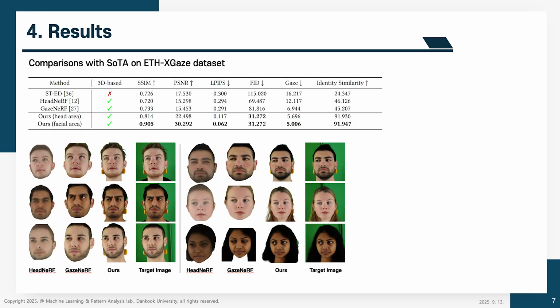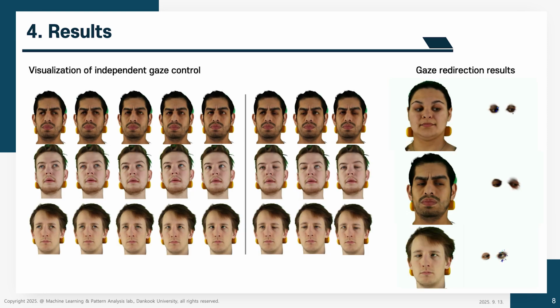As a result, we are able to get realistic gaze redirected images with flexible eye gaze control. Thanks to the explicit 3D eyeball structure and the independent control of each eye, our method enables precise and per-eye gaze manipulation. It can generate photorealistic images even in challenging scenarios where the eyes exhibit cross-eyed or other unconventional gaze directions. Thank you.